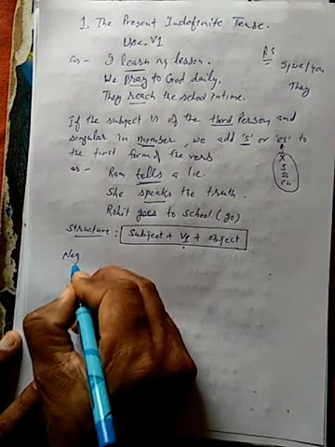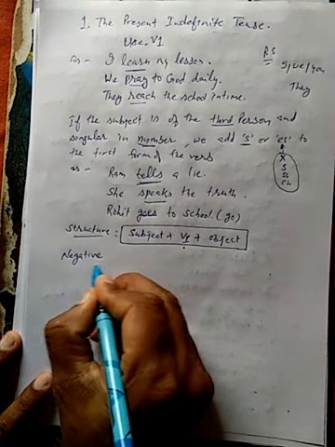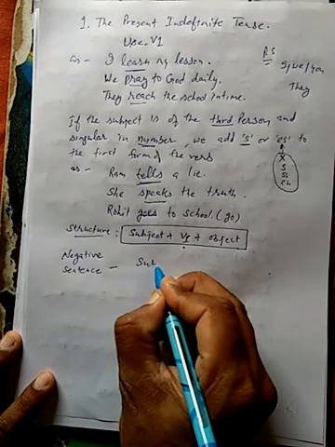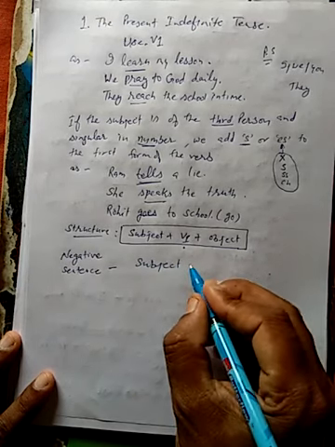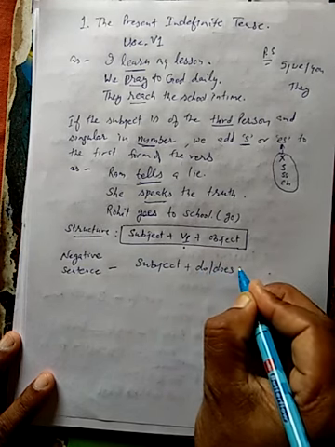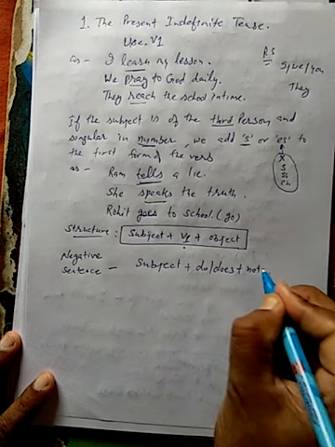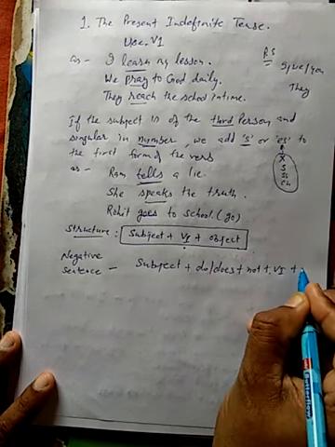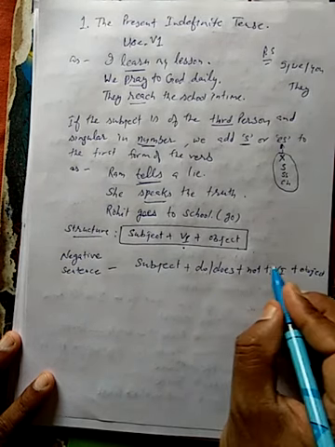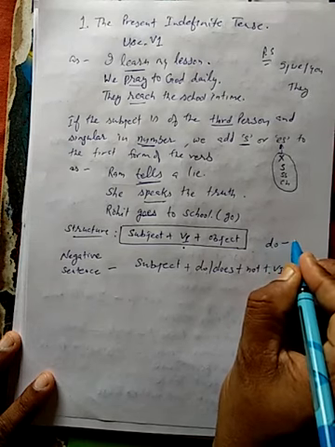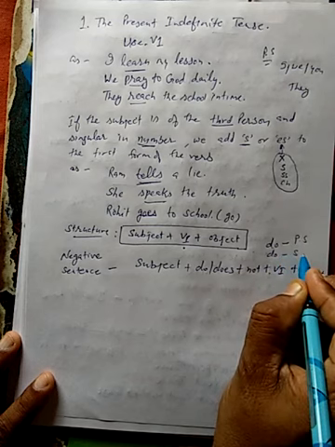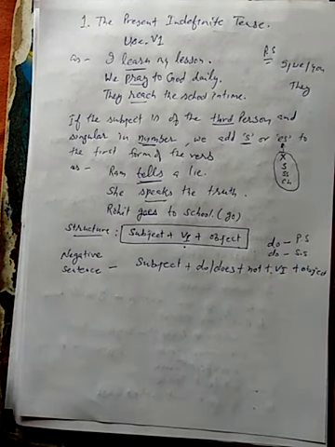What will be the structure of a negative sentence? In a negative sentence we would use subject, thereafter do or does, then not plus base form of verb and then object. Here do will be used with plural subject and does will be used with singular subject as I have told you.